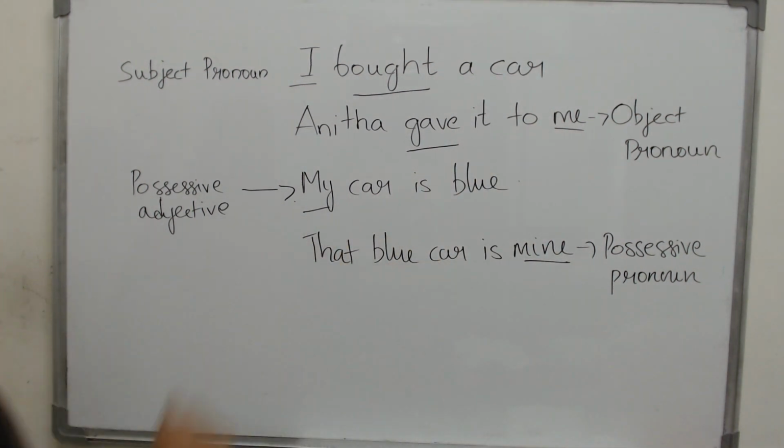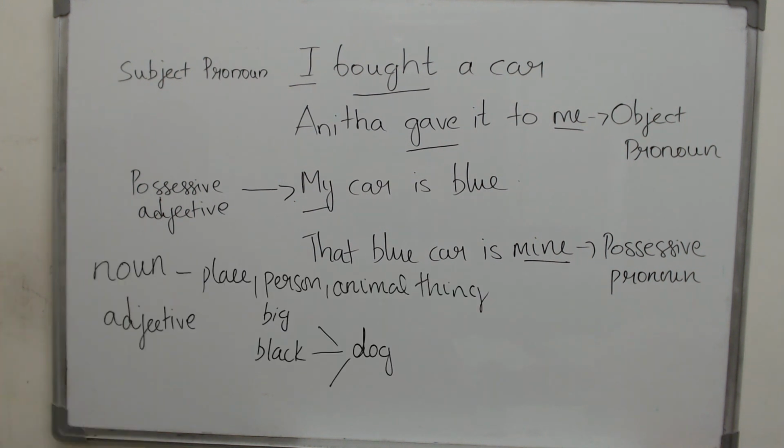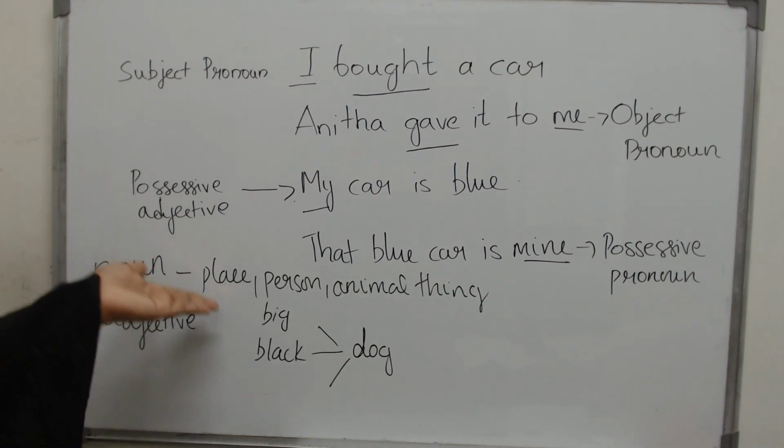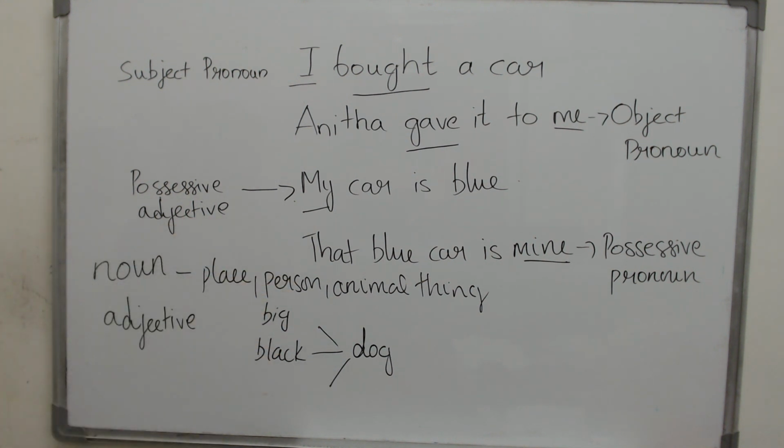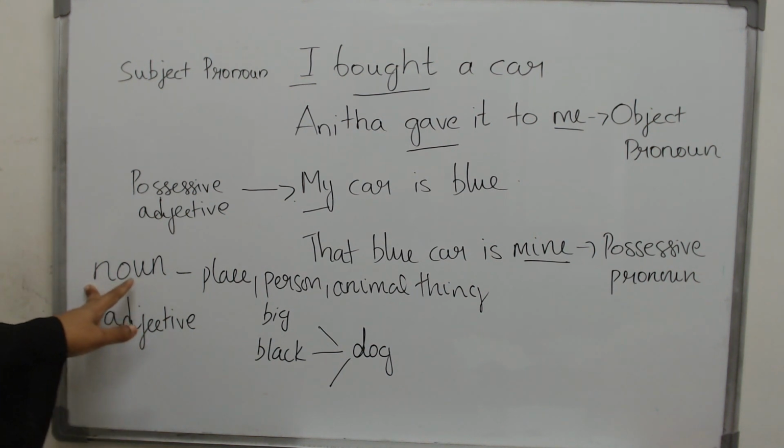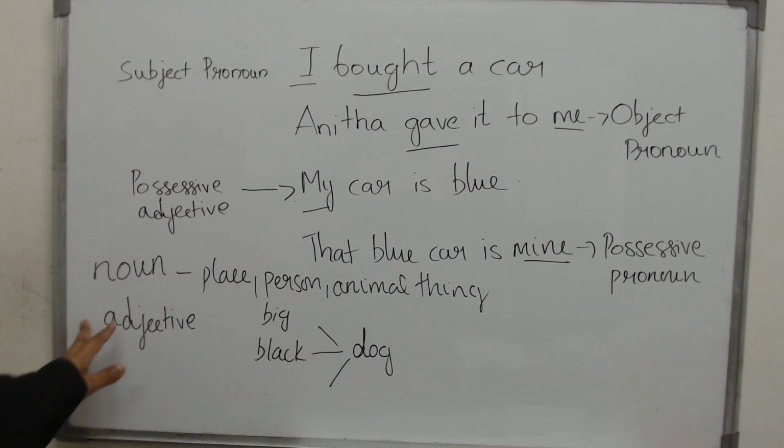And here what do you see? My car is blue. It works as an adjective. Now what is an adjective? What is a noun first? Let us first see what a noun is. So what is your noun? It is any place, person, animal, thing. I have just written down some categories here. But anything that you can see, touch, taste, smell, feel, all of them falls under the noun category. And what is an adjective? Anything that gives you more information about a noun.